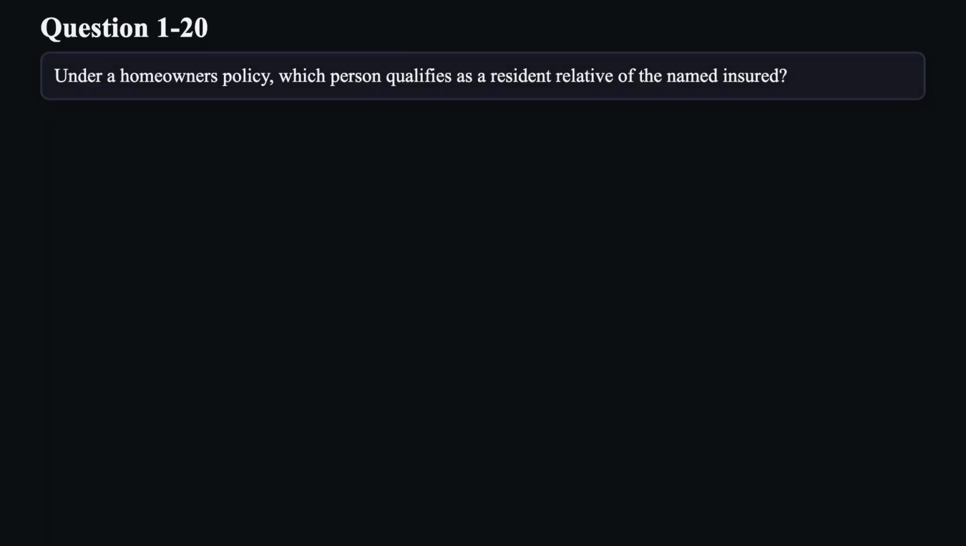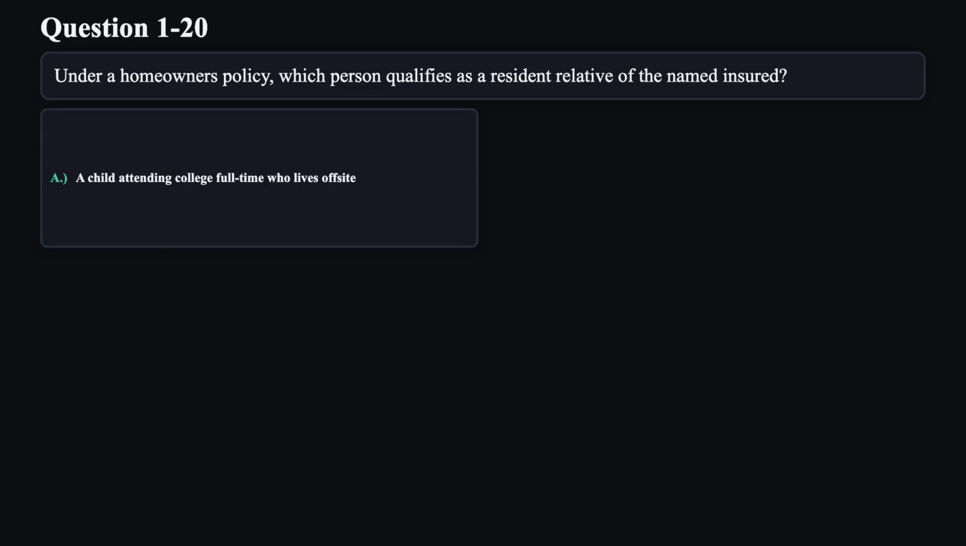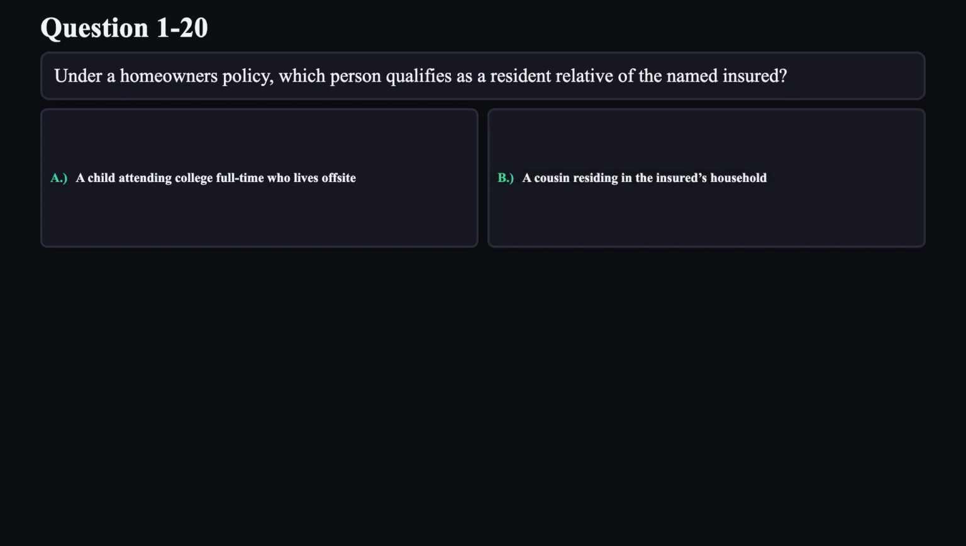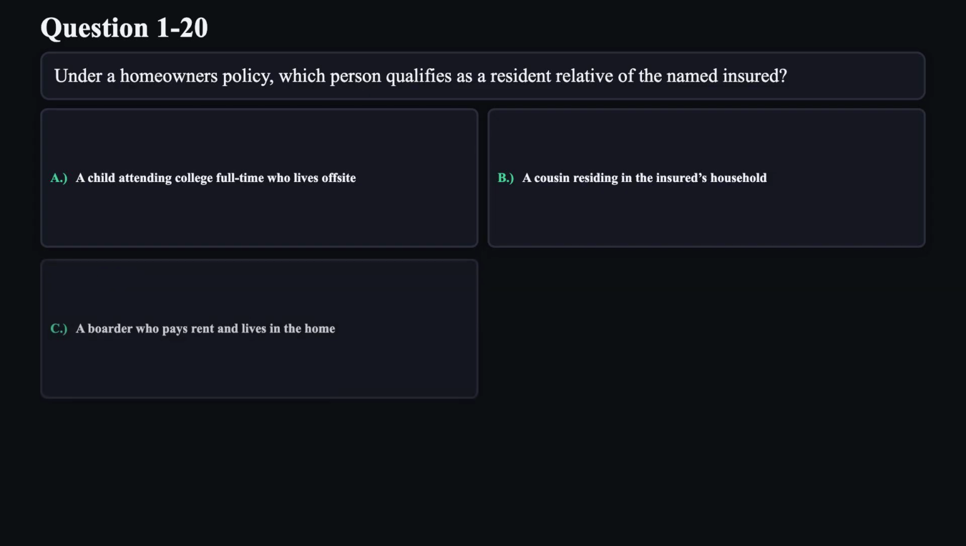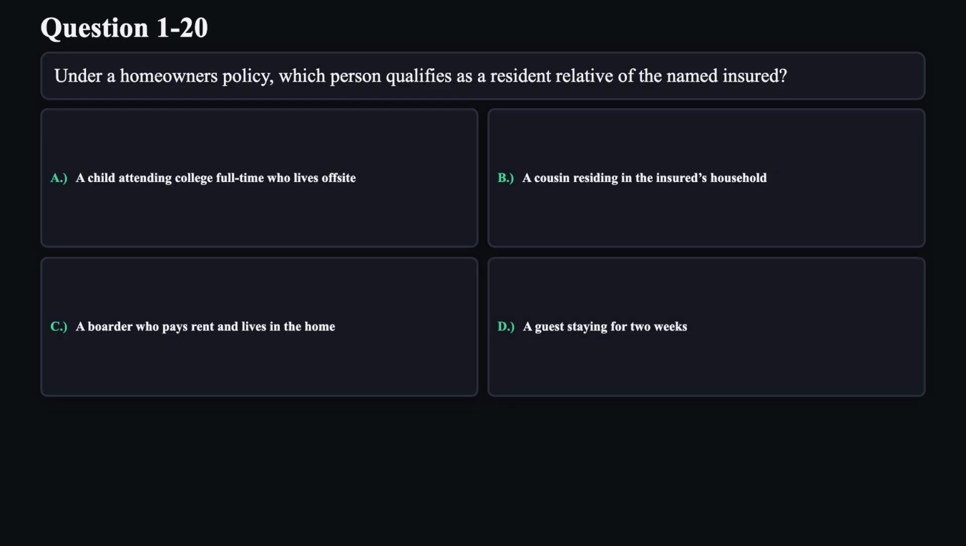Question 20. Under a homeowner's policy, which person qualifies as a resident relative of the named insured? A. A child attending college full-time who lives off-site. B. A cousin residing in the insured's household. C. A boarder who pays rent and lives in the home. D. A guest staying for 2 weeks.